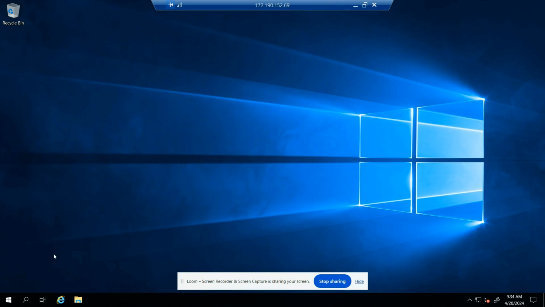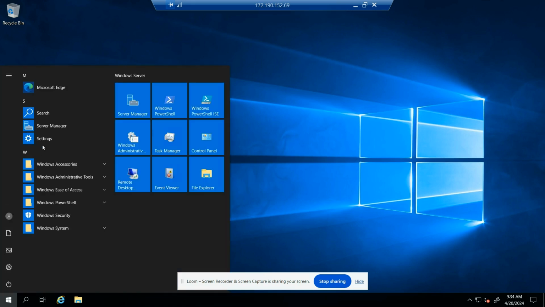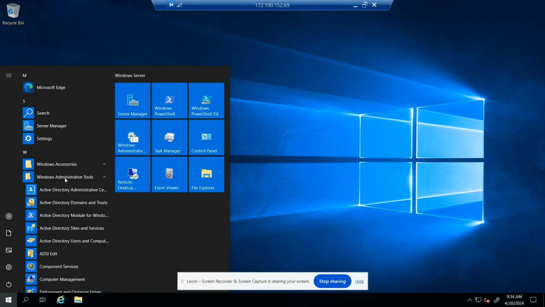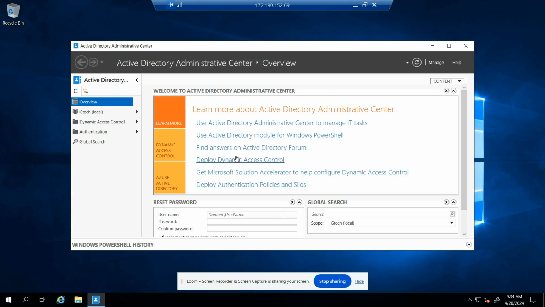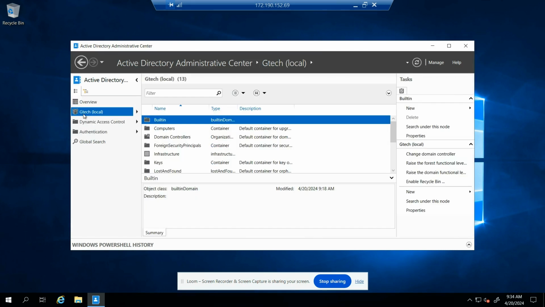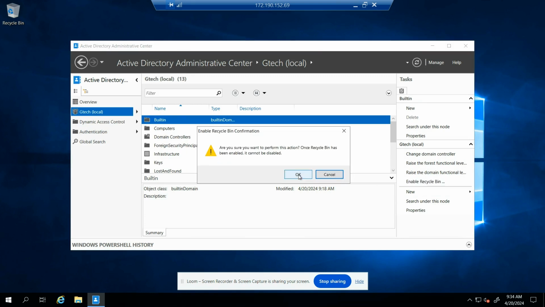But on this one, let's continue on our domain controller. This is what I want to do first. Let's go to Administrative Tools, Active Directory Administrative Center. The reason why I'm going to Active Directory Administrative Center is because I like to enable the recycle bin. Let's click on gtech.local. Here, you see where it says enable recycle bin. Let's click on that. Are you sure you want to perform this? Yes.